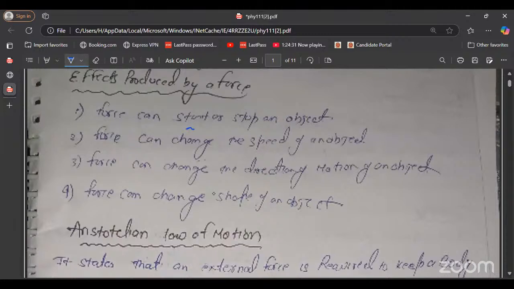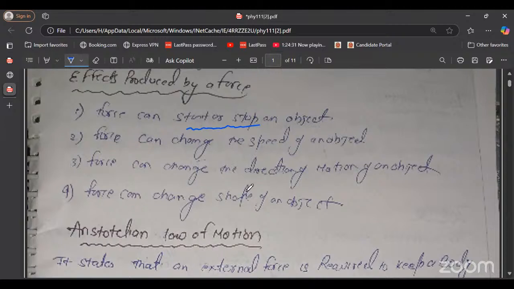Force can start or stop an object. Next, force can change the speed of an object. And third, force can change the direction of motion of an object. And fourth, force can change the shape of an object. So what is force? Force is generally a push or pull on an object which can start or stop an object, change the speed of an object, change the direction of an object, and change the shape of an object.